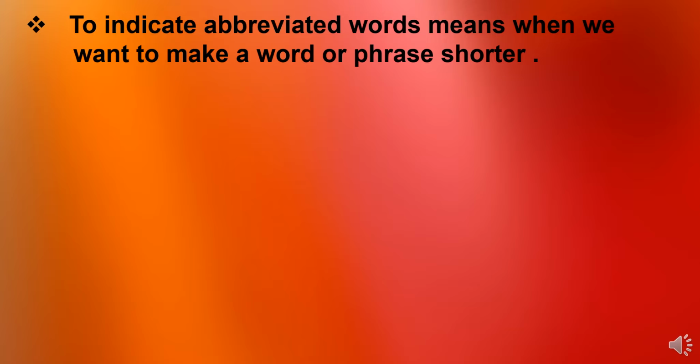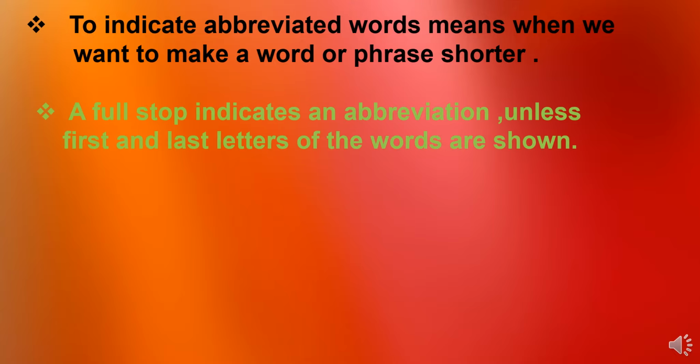The next rule is to indicate abbreviated words. Abbreviated words means what? When we want to make a word or phrase shorter. Sometimes we use a short form of the word, right? At that time we have to use a full stop. A full stop indicates abbreviations unless the first and last letters of the words are shown.